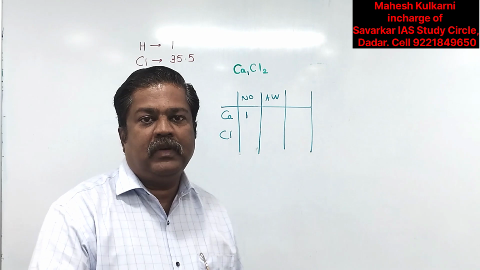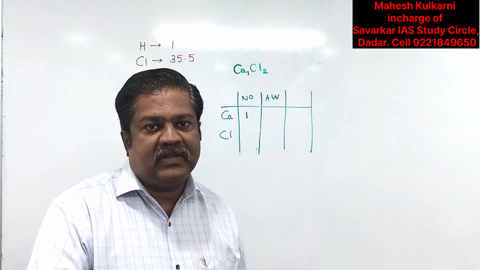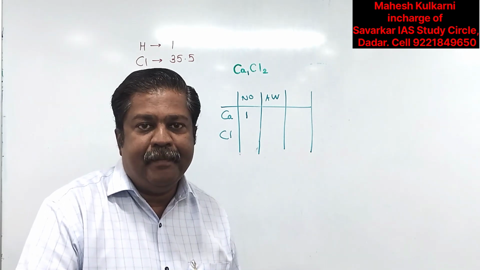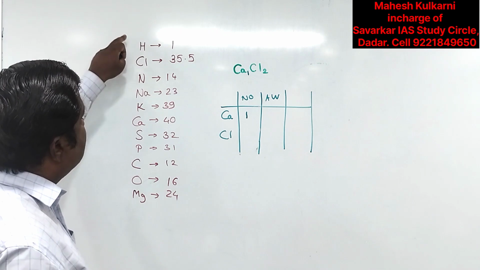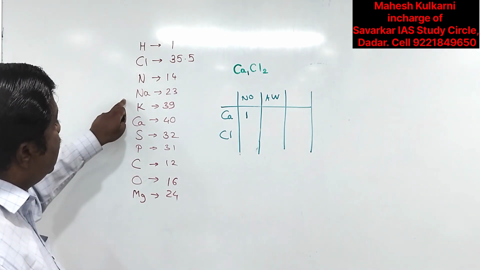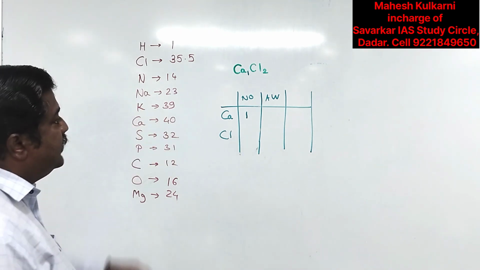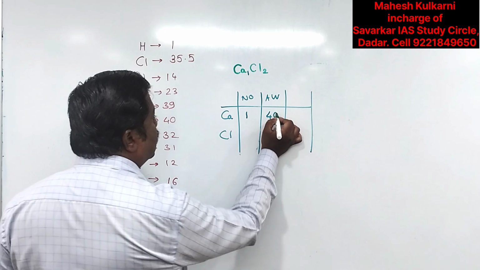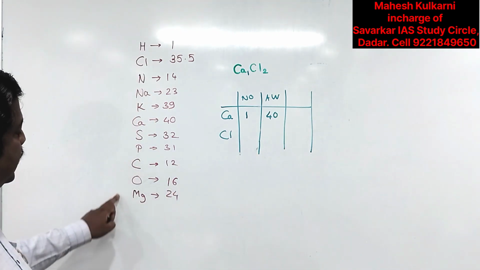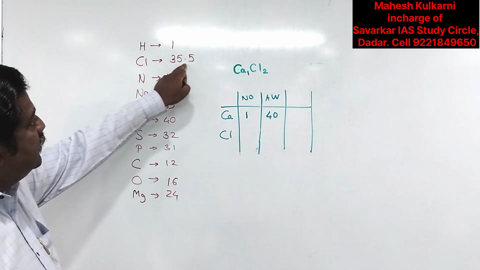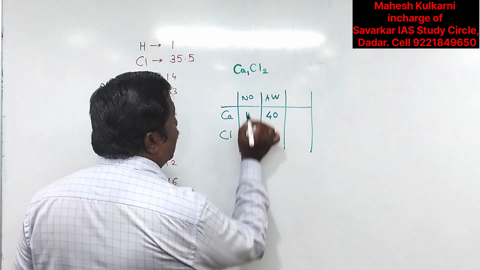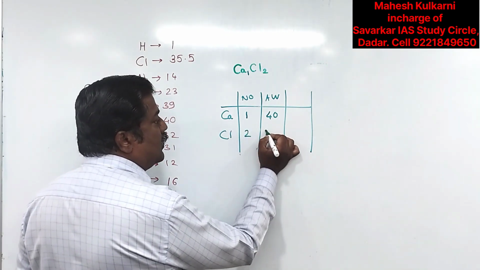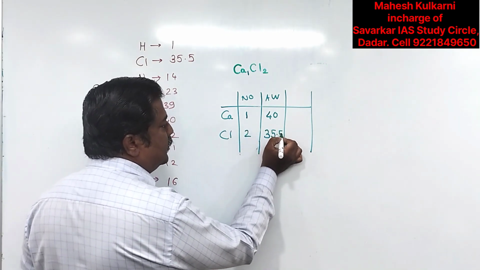Then we have to go to the atomic weight. You are aware now that the actual term is relative atomic mass, so I should write RAM here, but here I have written atomic weight. So find the atomic weight of calcium here. This is 40. Then find the atomic weight of chlorine here. It is 35.5. But how many atoms of chlorine? 2. So 35.5.